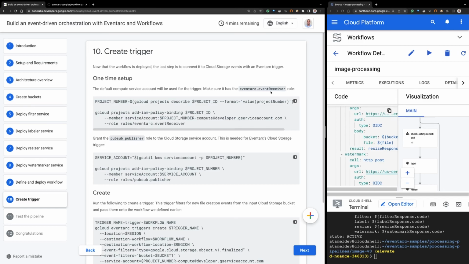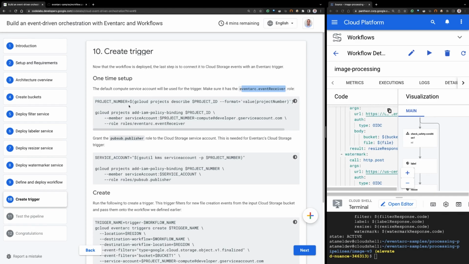Now in Eventarc, there's a one-time setup. First of all, you need to have a service account that has the Eventarc event receiver role. And you'll use this service account when you create a trigger. You have two choices. You can create a service account and give it the Eventarc event receiver role, or you can use the default compute service account that comes with every project and just make sure that it has this role.